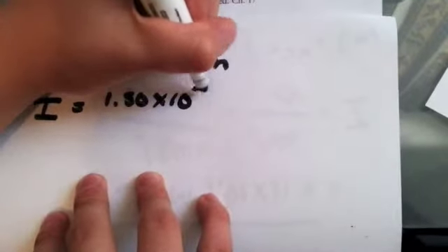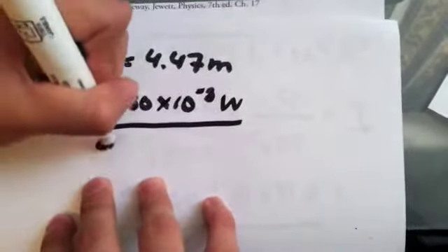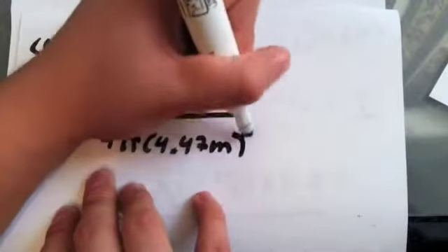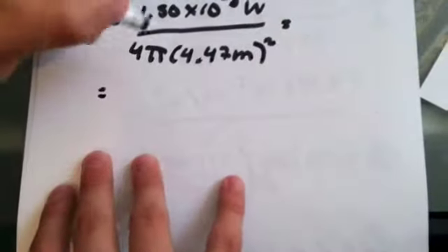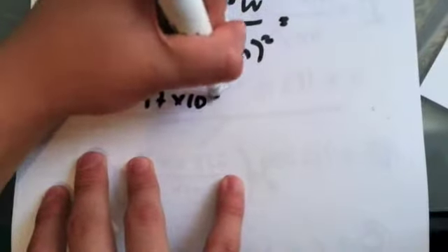So now we calculate the intensity. We say that it is 1.50 times 10 to the minus 3 divided by 4 pi radius squared. And we obtain that this result is 5.97 times 10 to the minus 6.